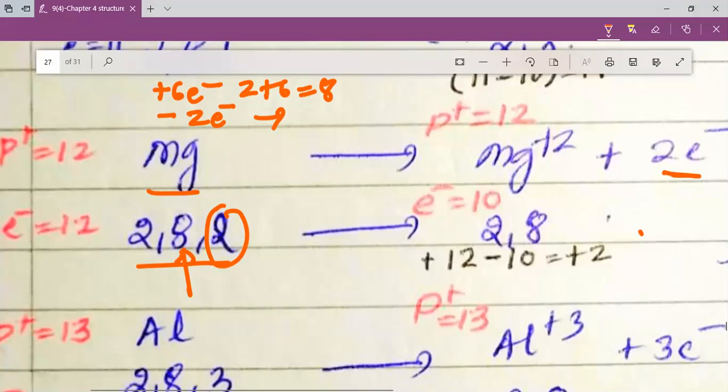Initially when magnesium was an atom, it has 12 protons and 12 electrons because it is electrically neutral. So when magnesium is neutral, you can see it has 12 protons and 12 electrons. But now magnesium prefers to lose its 2 electrons. So magnesium loses 2 electrons.